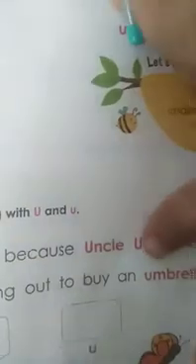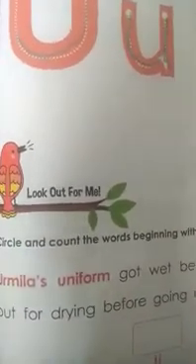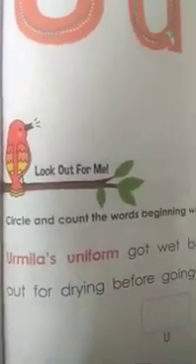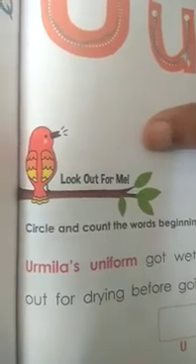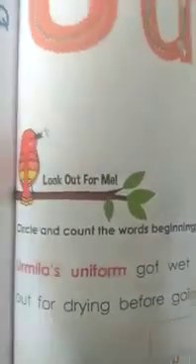Had put it out for drying before going out to buy an umbrella. Oops. So umbrella. Why is he going out to buy an umbrella? You know why? Because it is going to rain. That is why he went to buy an umbrella. And what would have happened by that time? It would have rained. It started raining, and Urmila's uniform got wet. Now here you have to circle and count the words beginning with U.